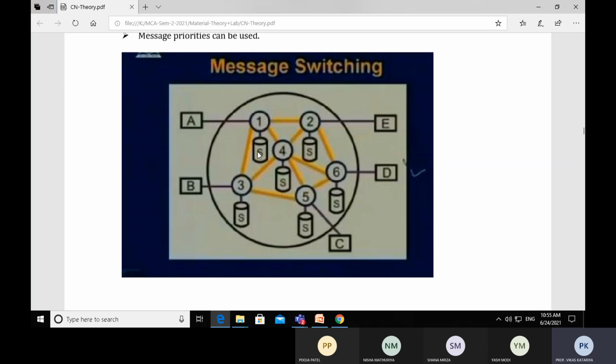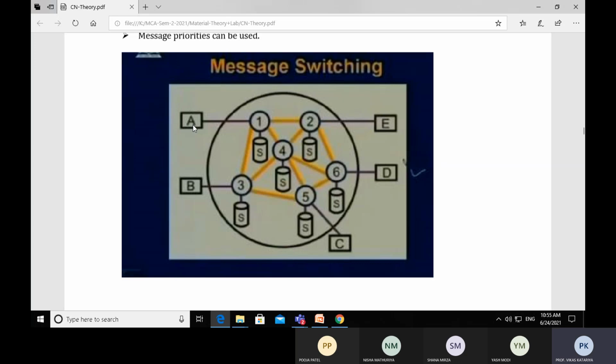Now, why is there storage capacity? Because if workstation A wants to transfer some data, it originates some data, then the data message has to stay somewhere in the network. These are the nodes that are connected to each other, and these are the nodes which provide a path for end to end delivery.